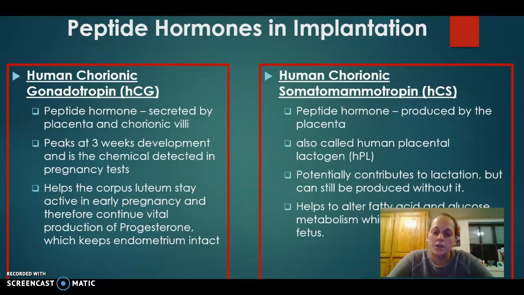And the other thing that it really helps to do is to alter fatty acid and glucose metabolism in a pregnancy, which aids in the growth of that fetus. So in fetal development, production and altering of fatty acid and glucose metabolism is really important.